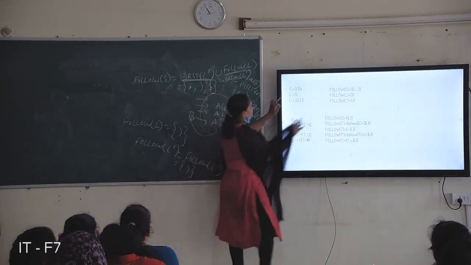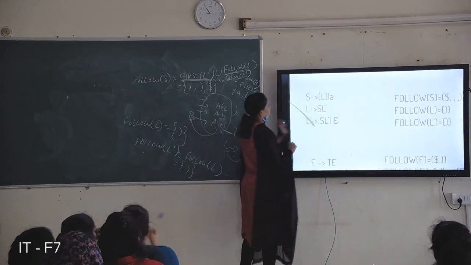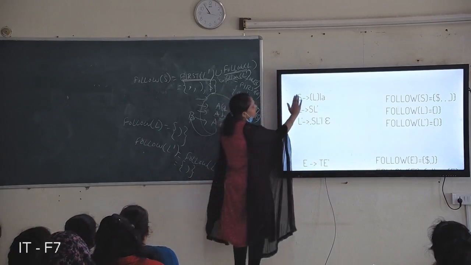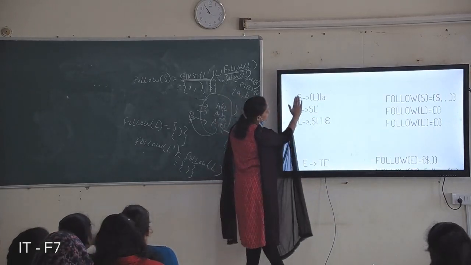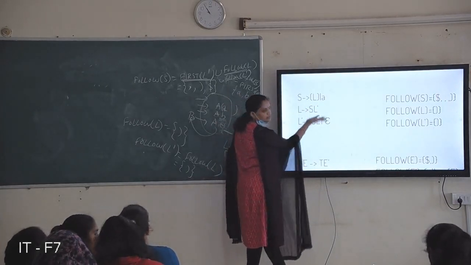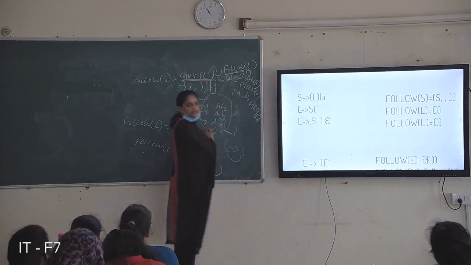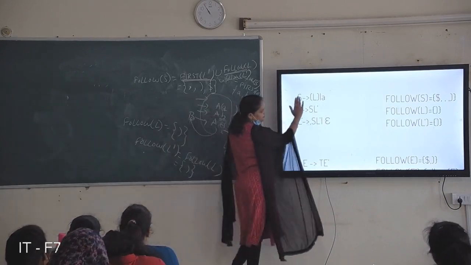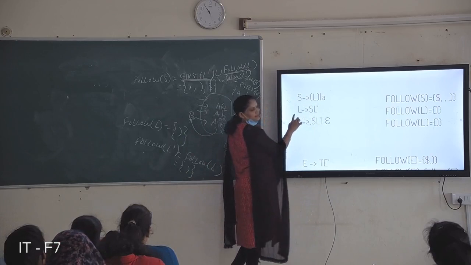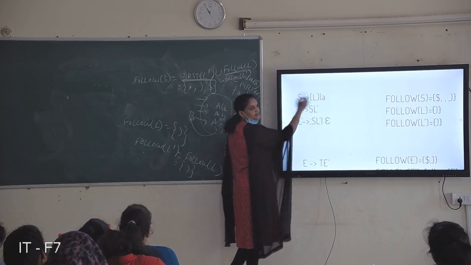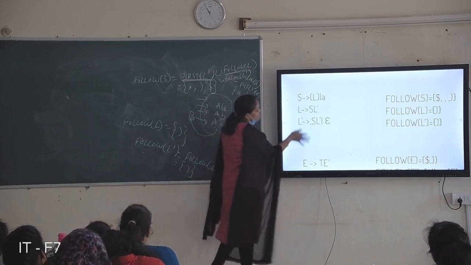Again I want to tell. Find out the follow of L. Follow of L means after L there is only a terminal. Follow of L dash becomes follow of L only. So whatever the symbols in follow of L, those are included in follow of L dash. See one more example.